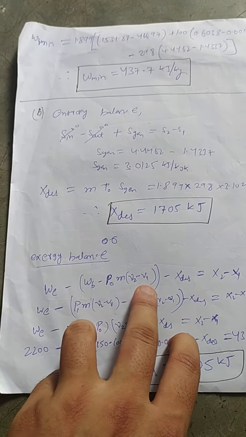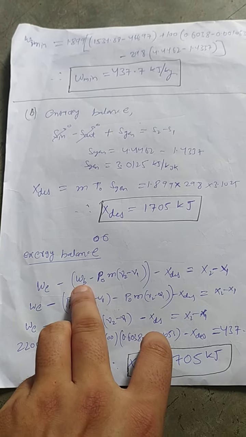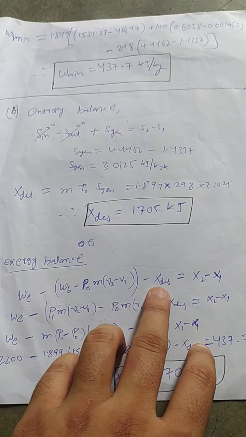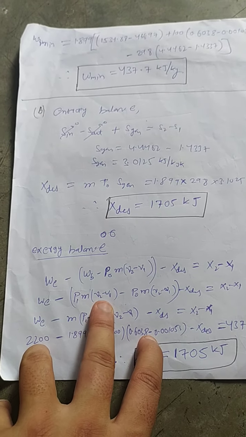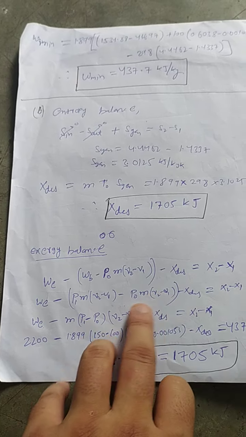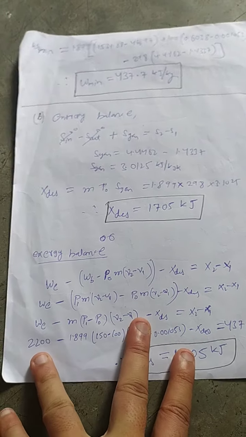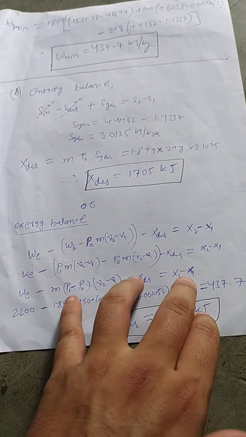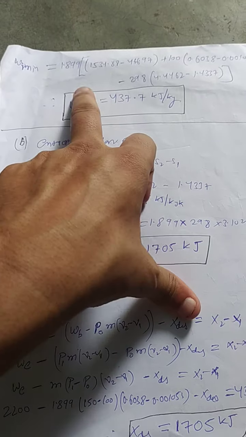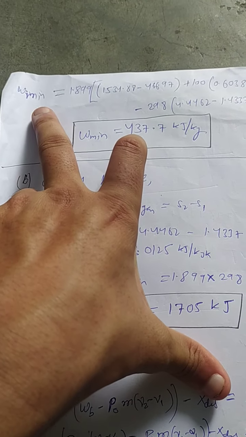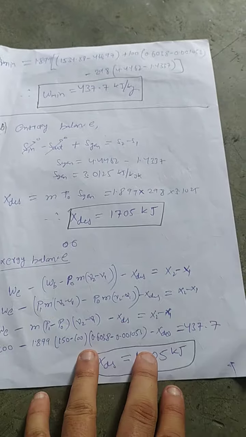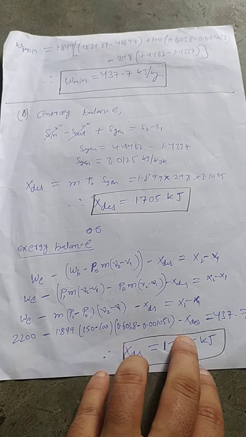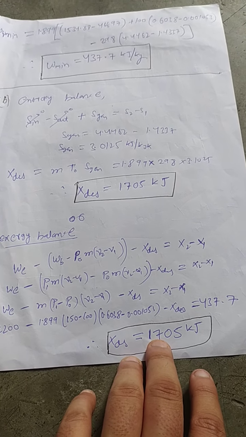So this whole is the useful work which we get by the movement of the piston, minus X destroyed, equal to X2 minus X1. Putting all these values here and rearranging, we have already calculated X2 minus X1. We know W minimum is 437 and we know all these values, and WE is 2200, so X destroyed comes out to be the same 1705 kilojoule.